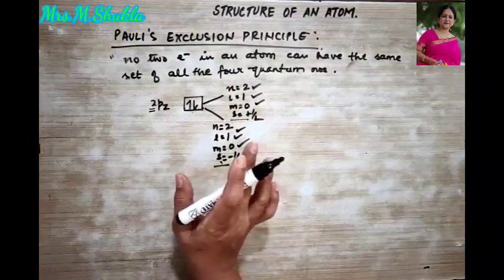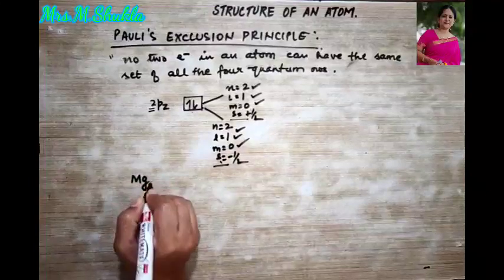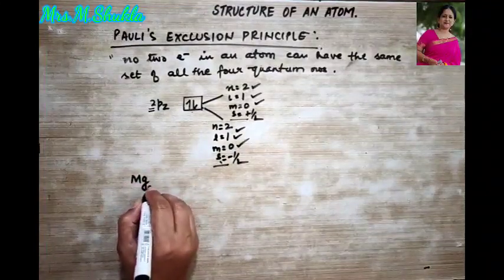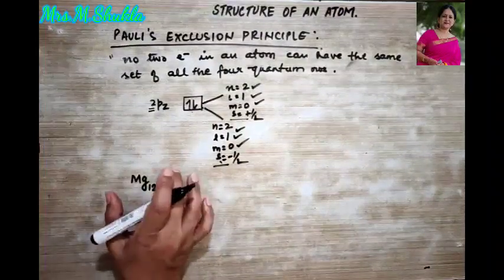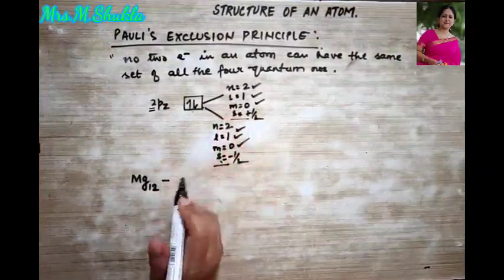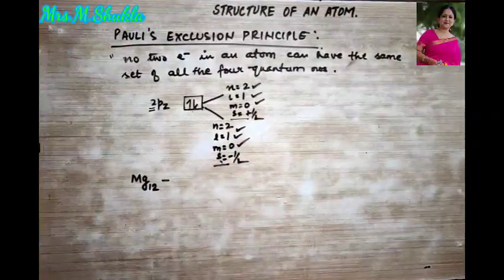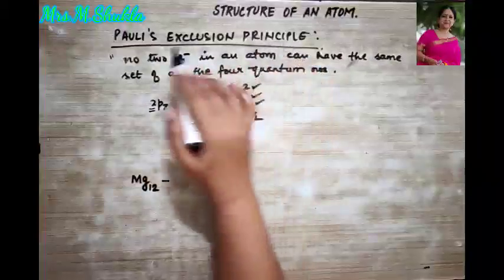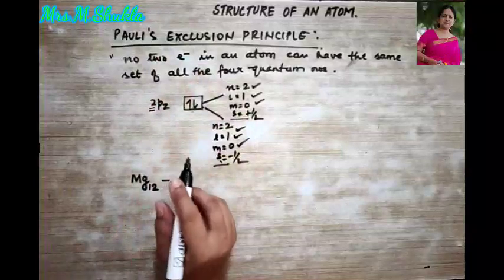Let me give you some more examples, right? For example, let me take that of magnesium. I'll explain it with the help of an element, magnesium, whose atomic number is 12. So let us configure this. Now don't worry about the configuration, I will be explaining it to you in the next video maybe. So try to just understand the principle over here, Pauli's principle. Give more focus to Pauli's principle.